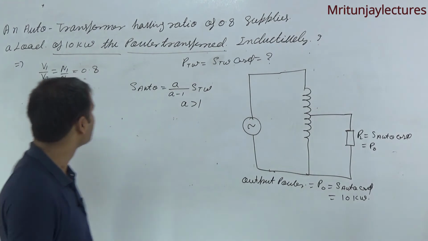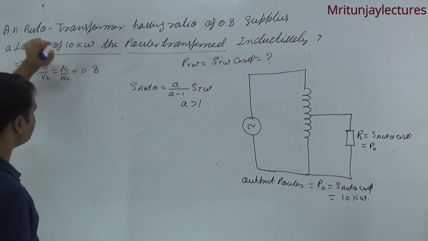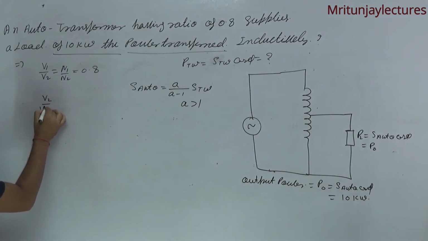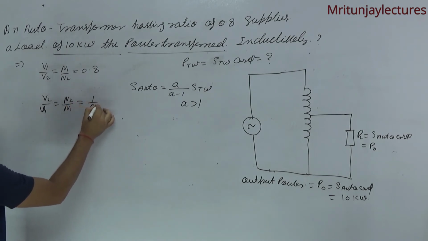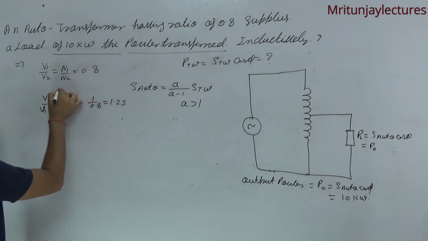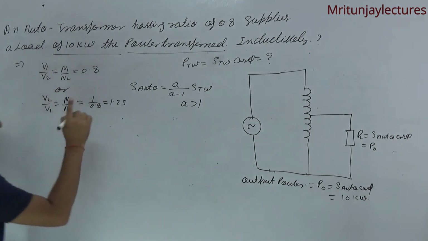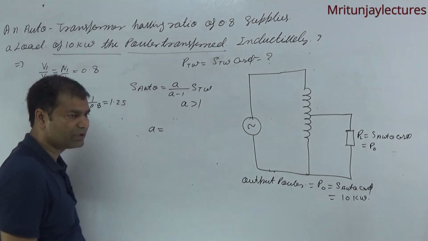Suppose V1 by V2 is equal to N1 by N2 equal to 0.8, it means V2 by V1, or N2 by N1, is 1.25. What about A?